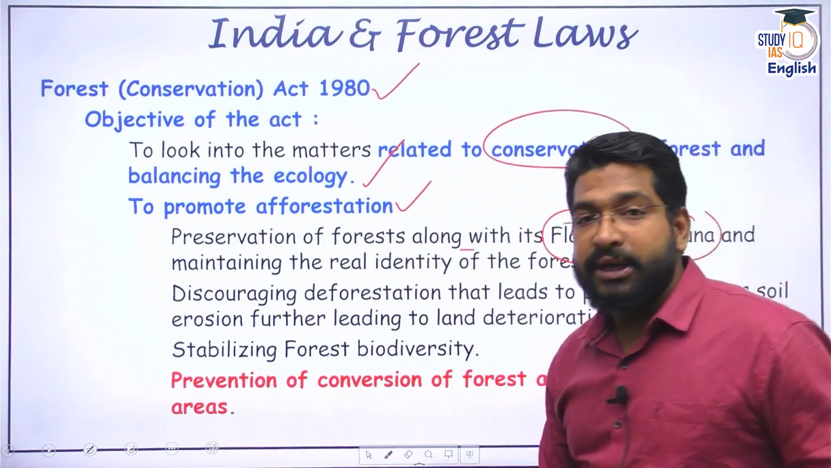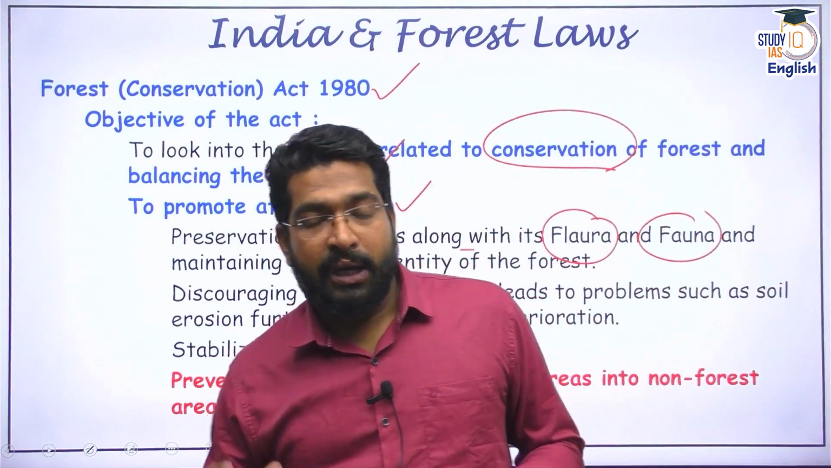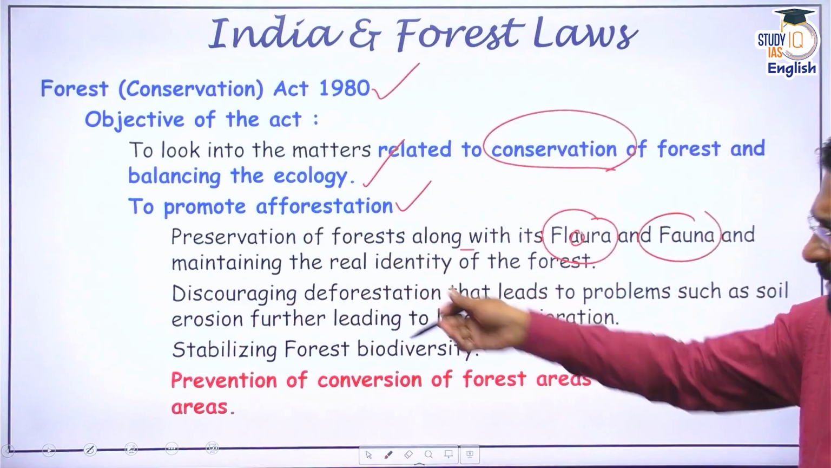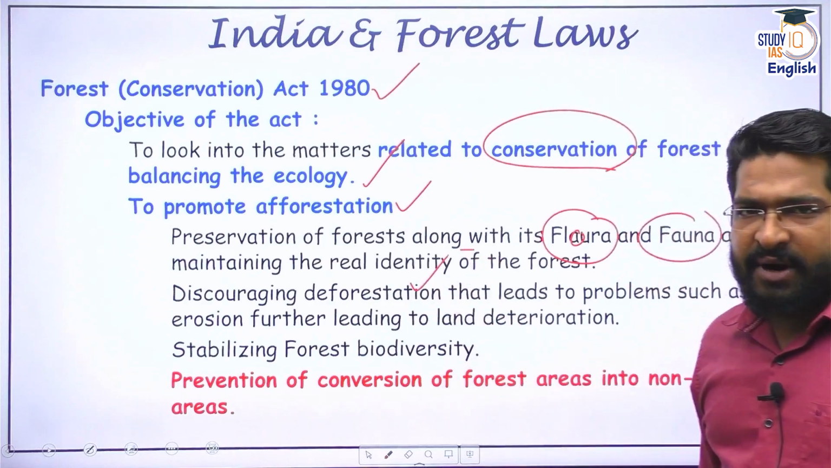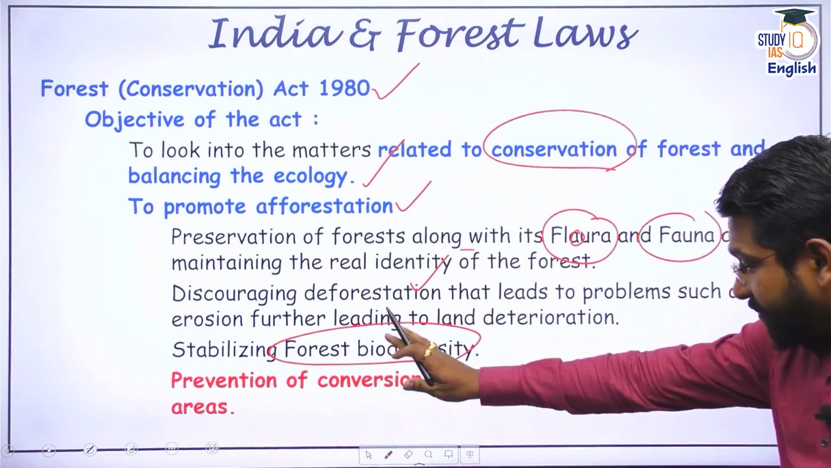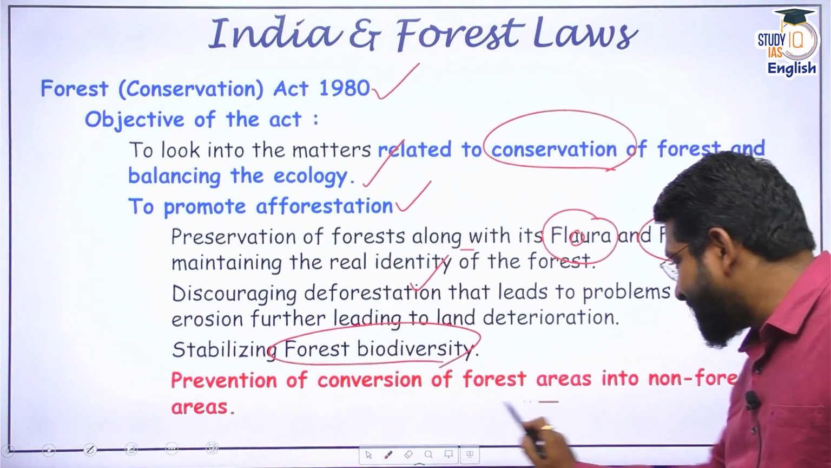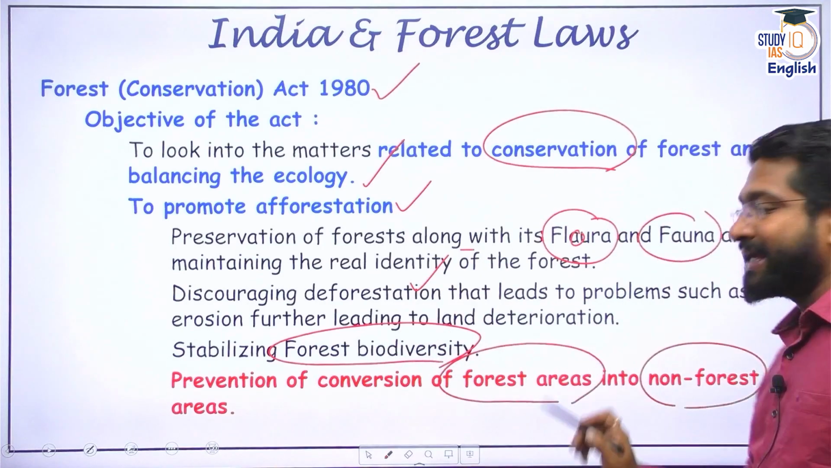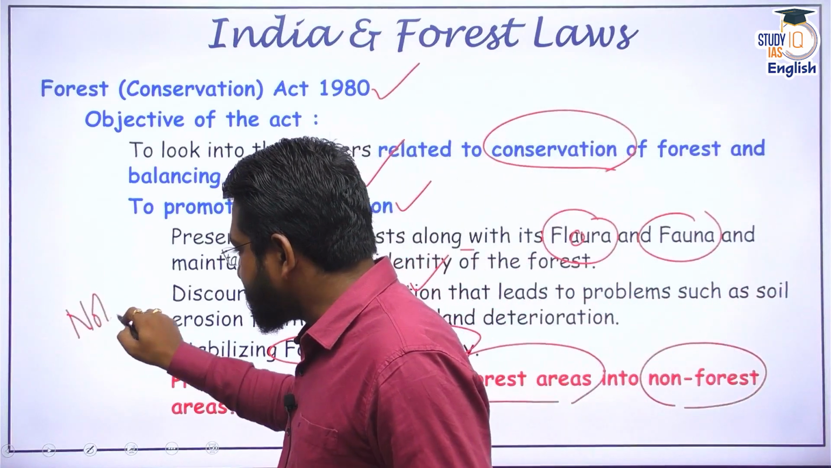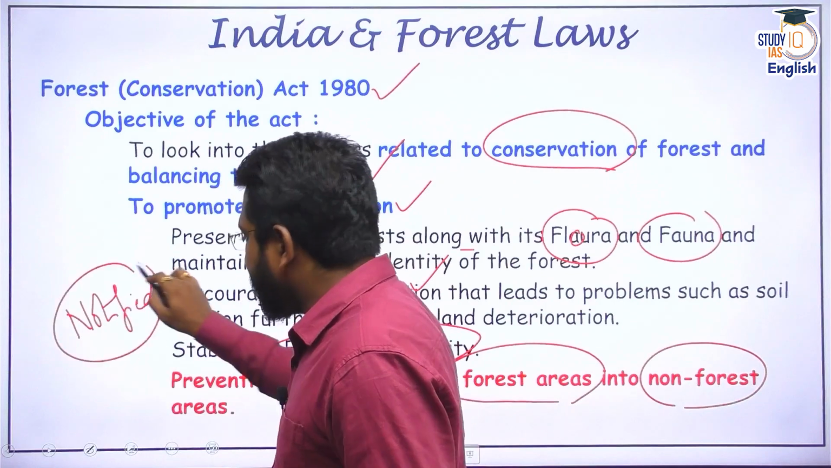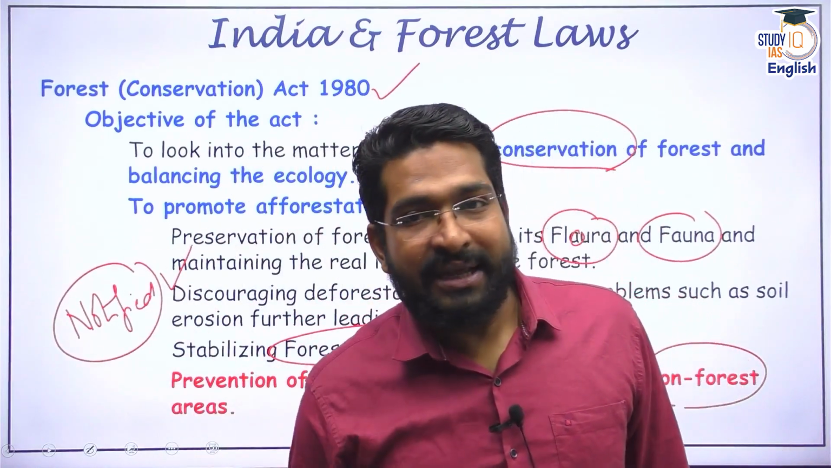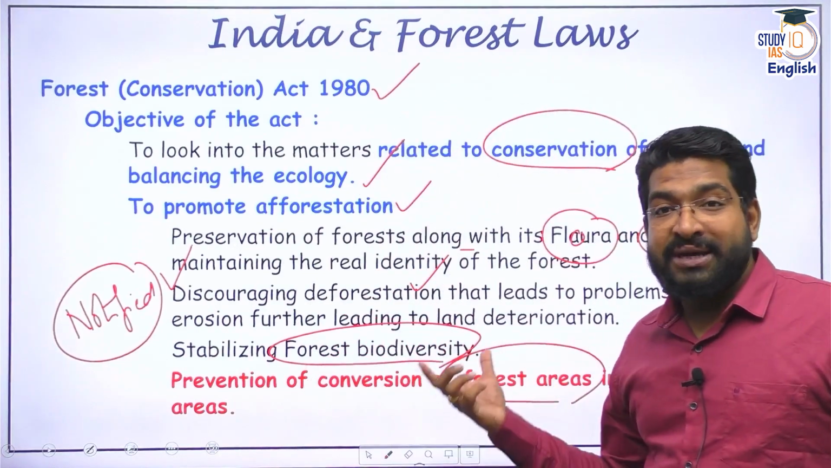This is one of the important objectives of this. Then, discouraging deforestation, of course. Apart from that, stabilizing forest biodiversity, and one of the important objectives is prevention of conversion of forest areas into non-forest areas. That means once the government notifies something as a forest area, then to denotify it as forest or land that can be used for non-forest purposes, the government permission is required for this.